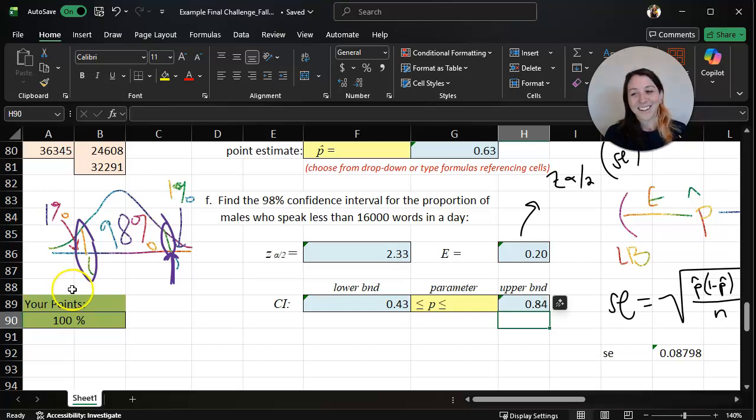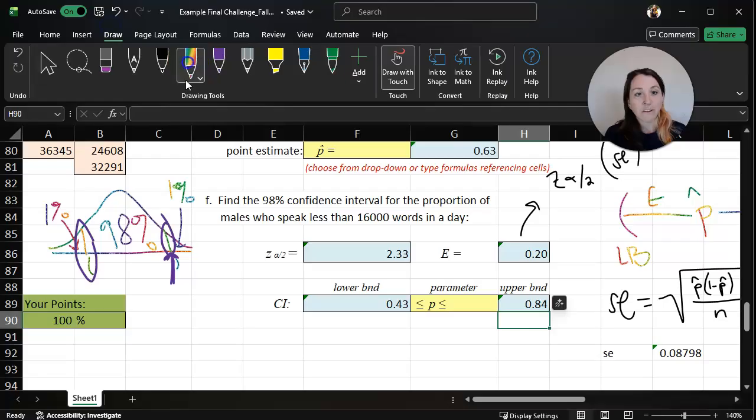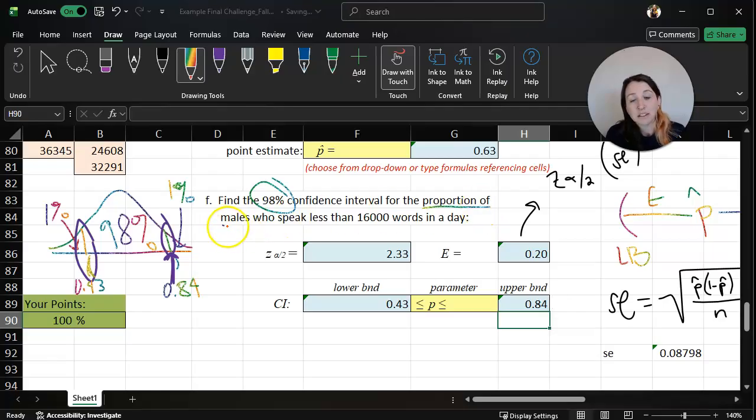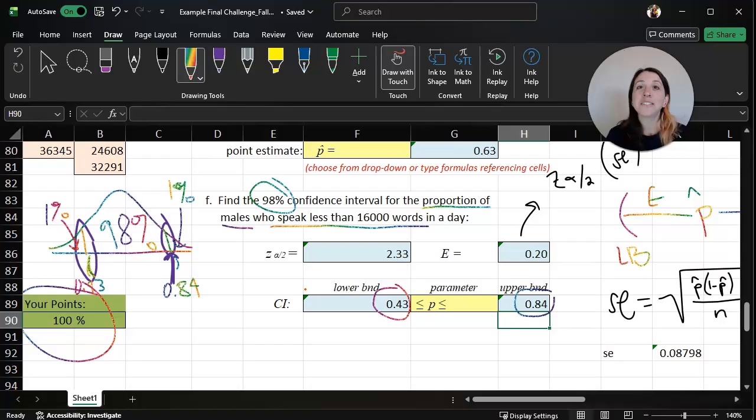Ta-da! So again, what we have done now is we have built this confidence interval. So we're claiming that this is 0.43, this is 0.84. So we're saying we are 98% confident that the true proportion of males, or people who identify as male, who speak less than 16,000 words in a day, we are 98% confident that that value falls between 0.43 and 0.84. So about 43 and 84%. Okay, and we're done. We have 100 on our final challenge.